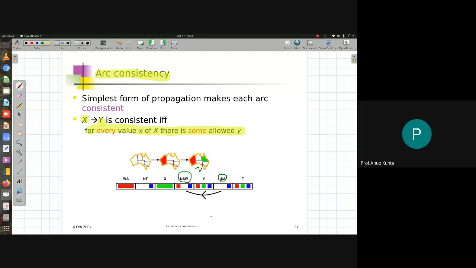SA region is this, South Australia. I have one color which is blue. So for that blue color, I will deliberate, if I color South Australia with blue, can I color New South Wales? That is what I will try to decide.